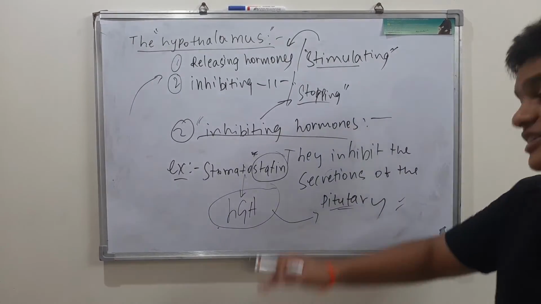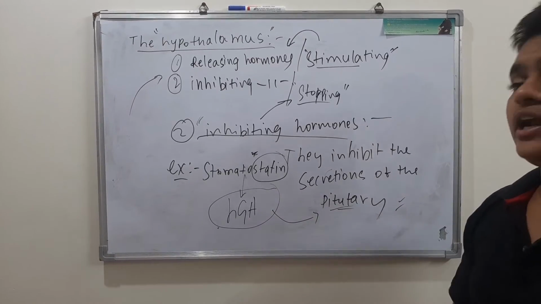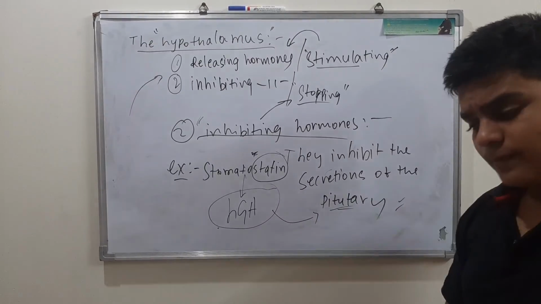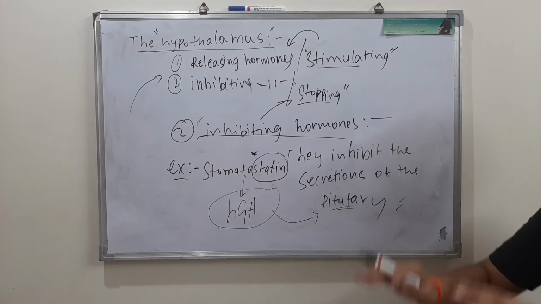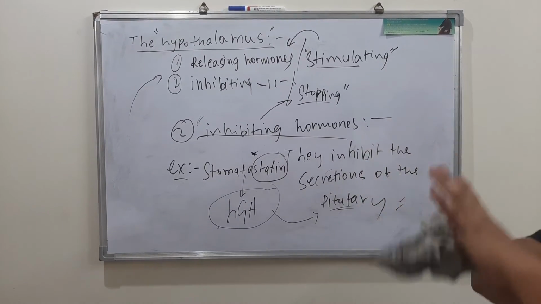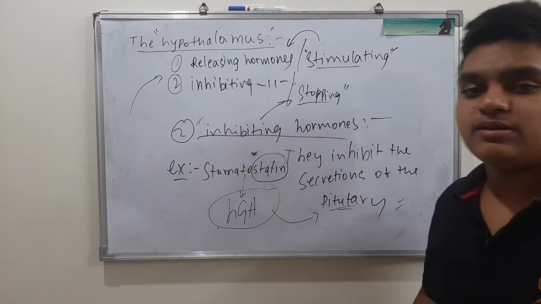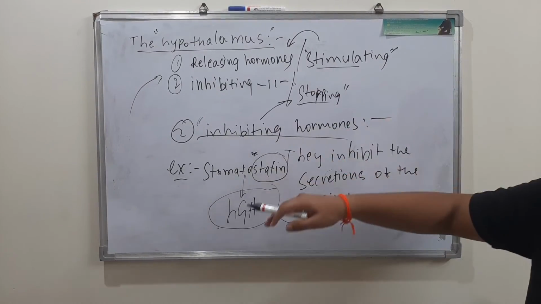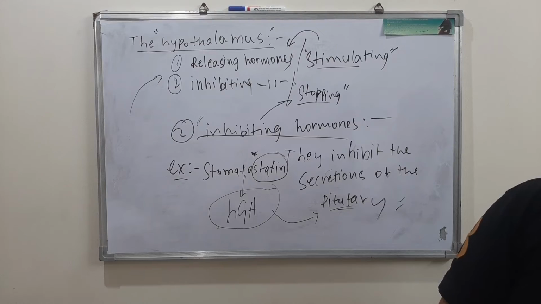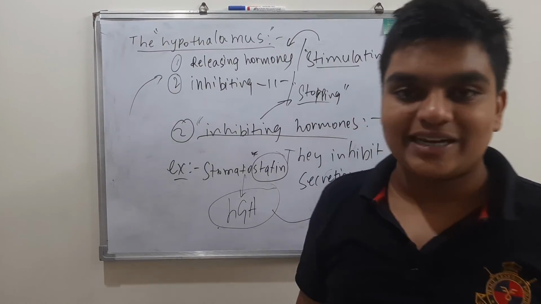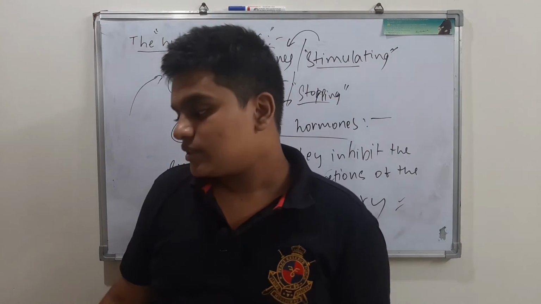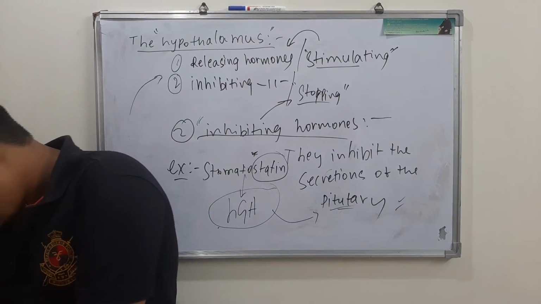If over secretion of human growth hormone takes place, it leads to many complications. So that is why any hormone in our body has to be maintained in the correct balance amount. If not, it leads to disorders. Either hyposecretion leads to disorders, or hypersecretion, or sometimes both can lead to disorders. Yes, okay, make a note.